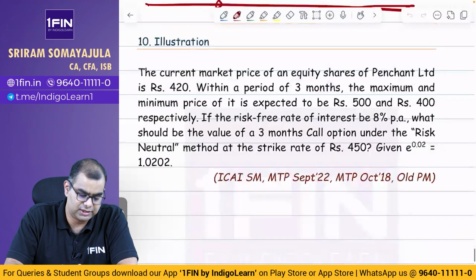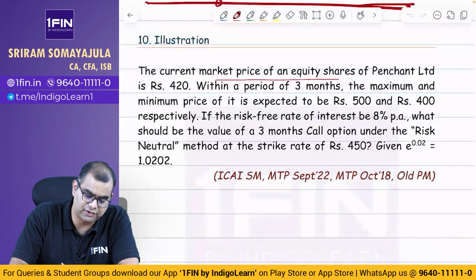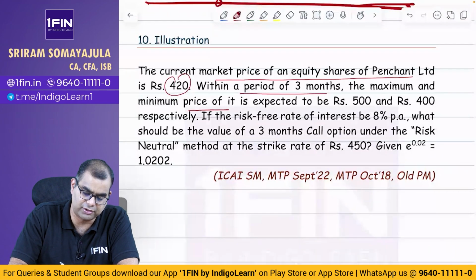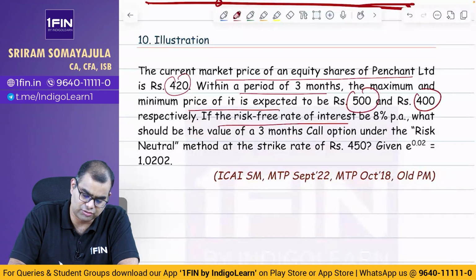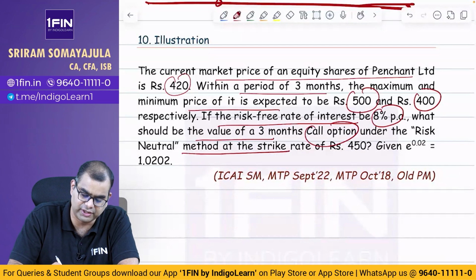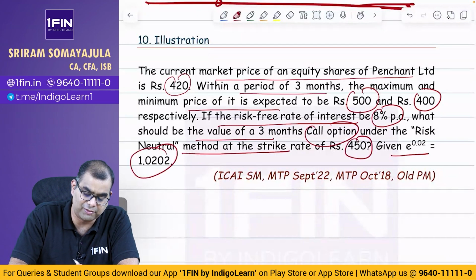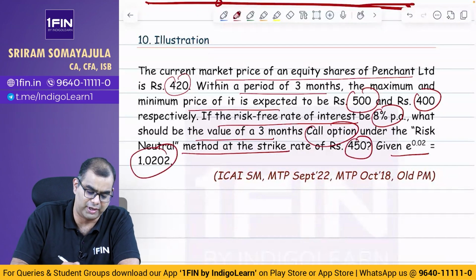சரிப்பா, அடுத்த கொஸ்டின் என்னது? The current market price of an equity share of Pension Limited is 420. Within a period of 3 months, the maximum and minimum price of it is expected to be 500 and 400. If the risk-free rate of interest is 8% per annum, what should be the value of a 3 months call option under the risk-neutral method at a strike rate of 450, given e power 0.02 is equal to 1.0202? பயங்கர simple question.